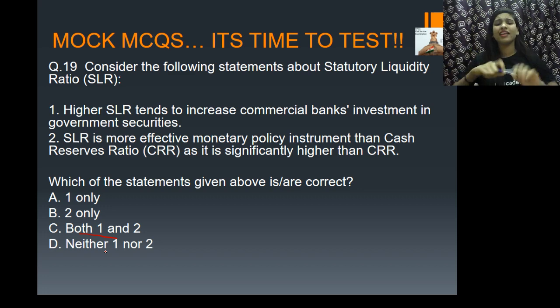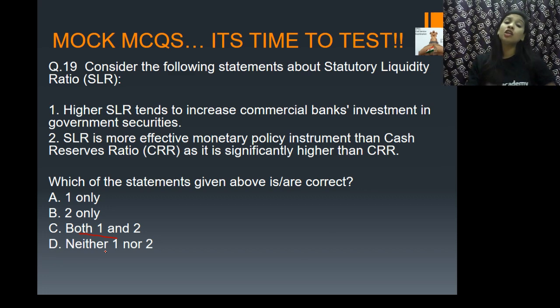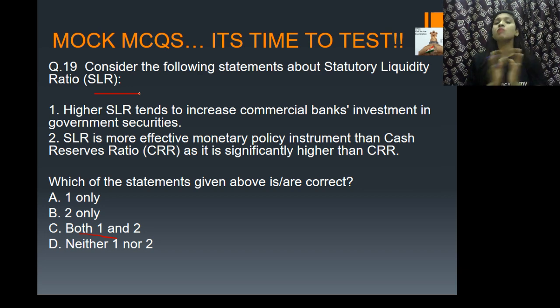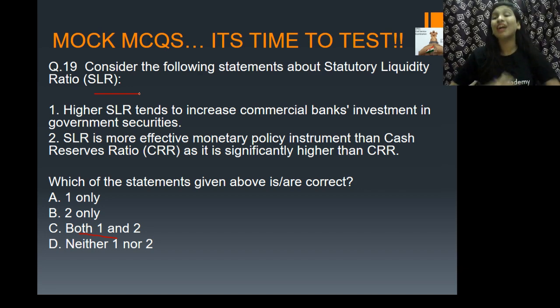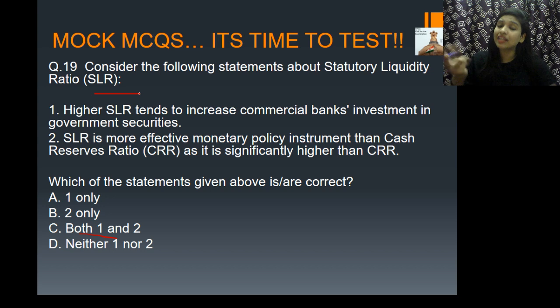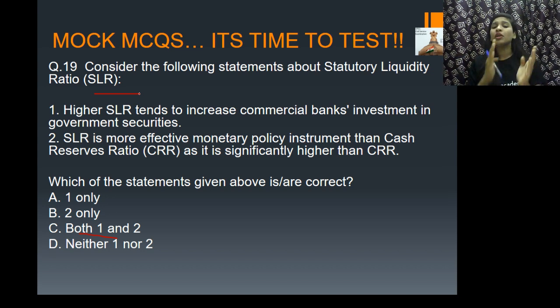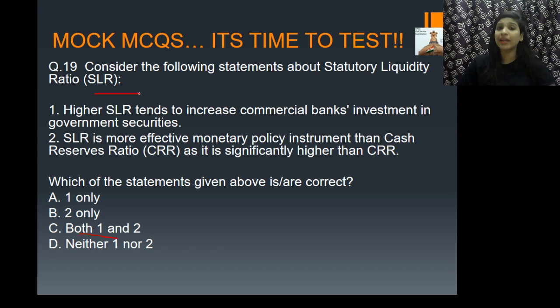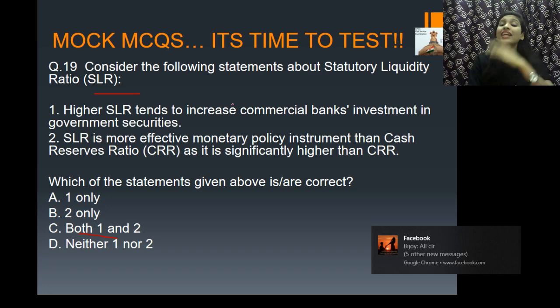It can only be C. Both 1 and 2 are right. And you all know that SLR, that is Statutory Liquidity Ratio, is one of the most important instruments of monetary policy or credit control. And what sort of instrument? Your SLR is a quantitative instrument of credit control. It comes under the general methods of credit control or monetary policy.